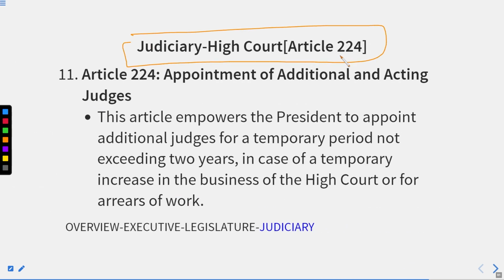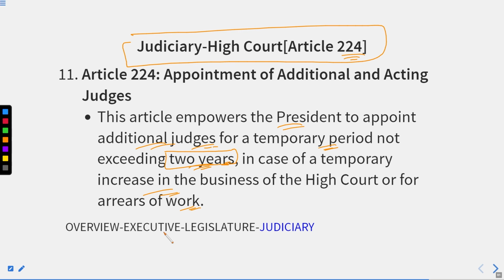Thereafter, what we have is Article 224, appointment of additional and acting judges. This article empowers the President to appoint additional judges for a temporary period not exceeding 2 years in case of a temporary increase in the business of the High Court or for arrears of work. It means the President is empowered to appoint additional judges for a temporary period, but it must not exceed 2 years.